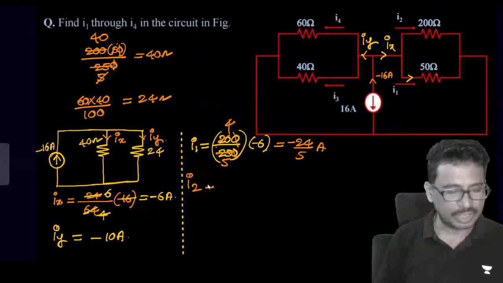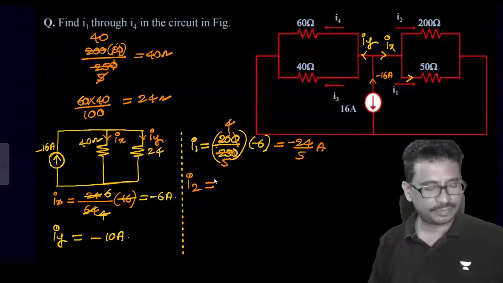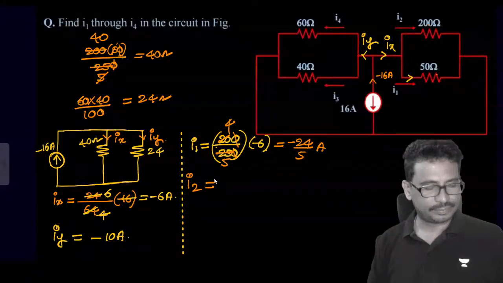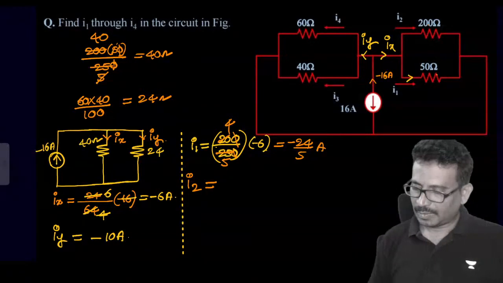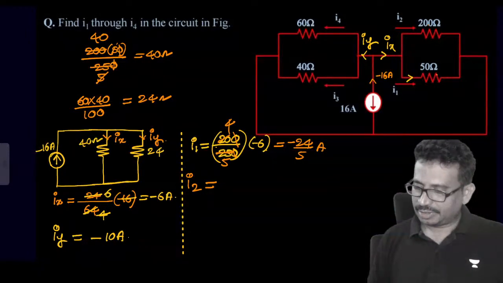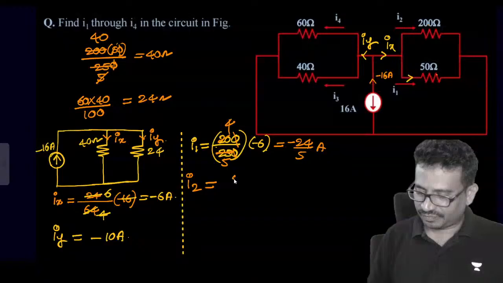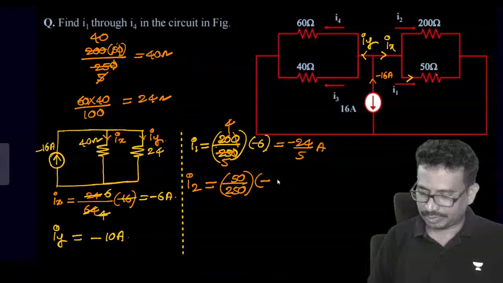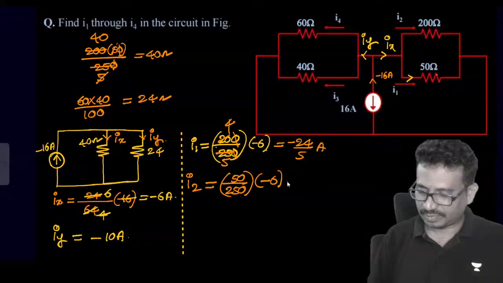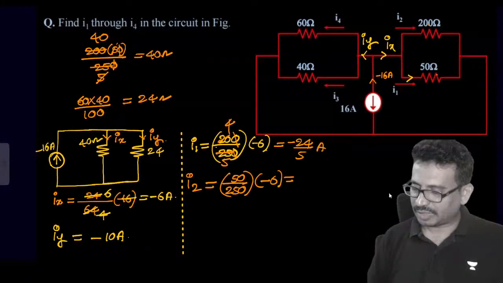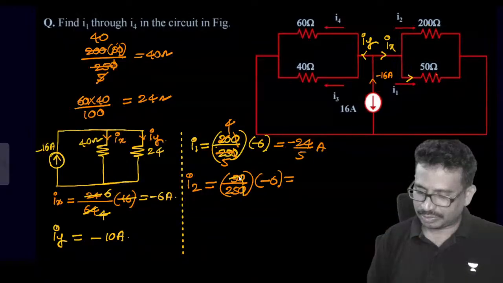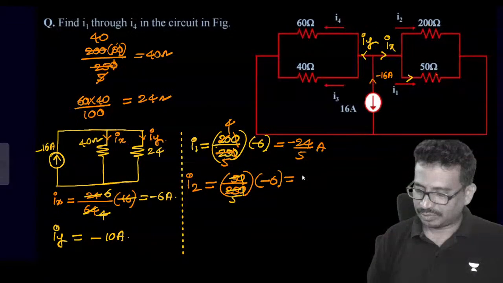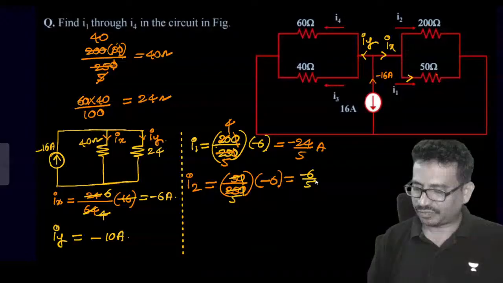Next, what about this I2 value terminal? I2 value, so here this is 50. So 50 by 250 into minus 6. So how much this value will come here? 0.055, which is minus 6 by 5.